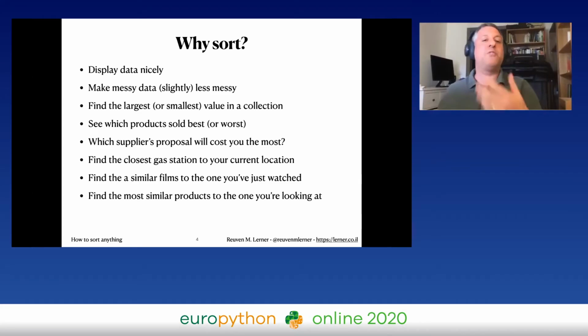We see which products sold best or worst. Which supplier's proposal, assuming you're a company and you've got a bunch of potential suppliers, which proposal will cost you the most? And then if you're using Waze or another GPS system, you want to find the closest gas station. Do you want to find the closest one? Do you want to find the cheapest one? Do you want to find the one that will take you the least amount of time to get there? These are all things we do with sorting. Maybe you're watching Netflix because you haven't left the house in 6 months and you want to find a film similar to the one you've just watched. Well, there you go. We can use sorting for that. Maybe you're on Amazon and you want to find, or they want you to find, products similar to the one you're looking at. All of these involve sorting.